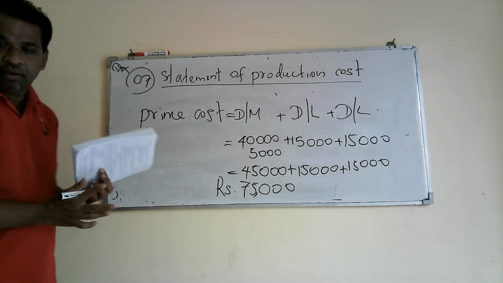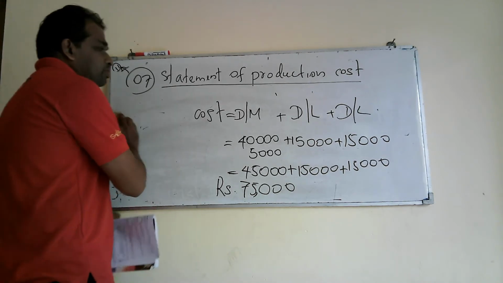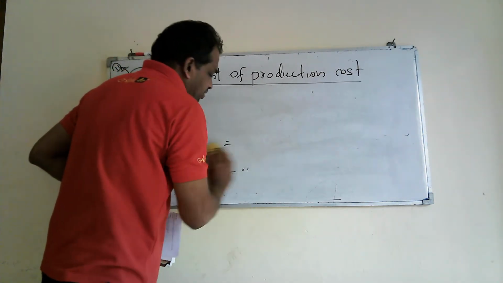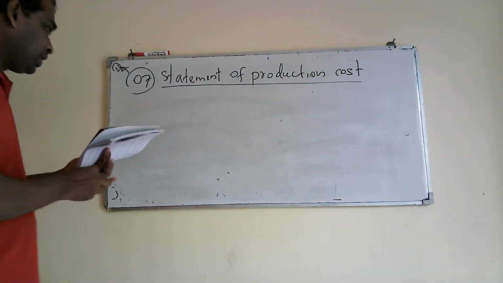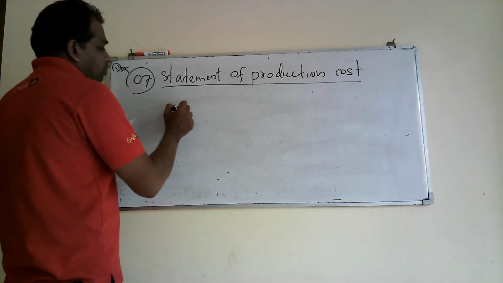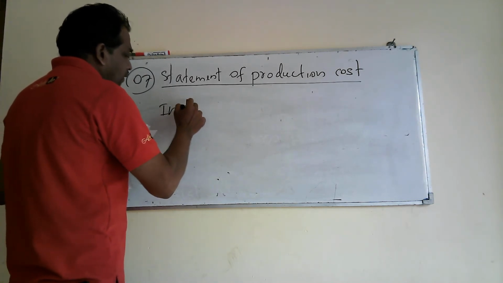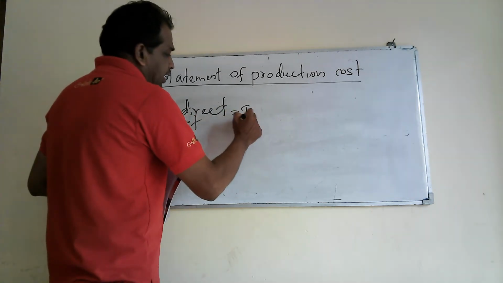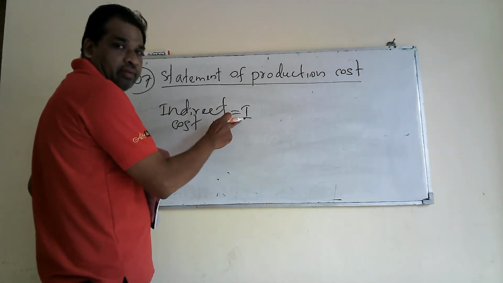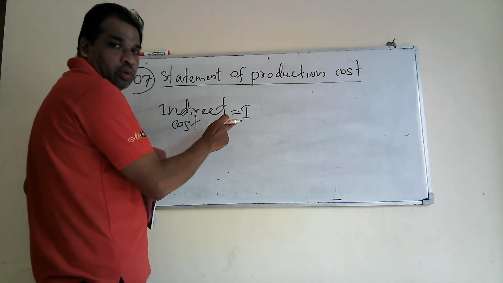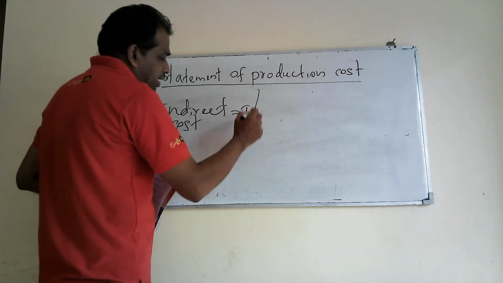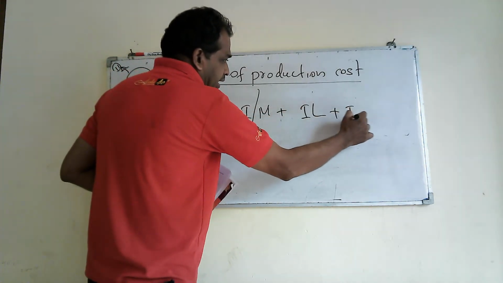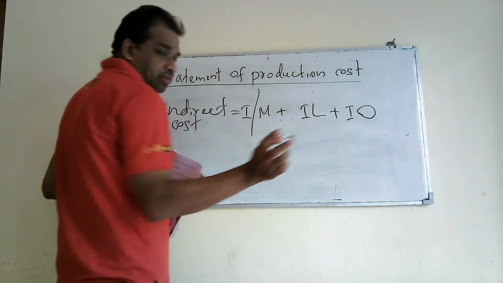Right. Then we can produce the answer, to understand this exercise for indirect cost. Right. You can just write indirect cost equals indirect material plus indirect labor plus indirect other cost, that is overheads.